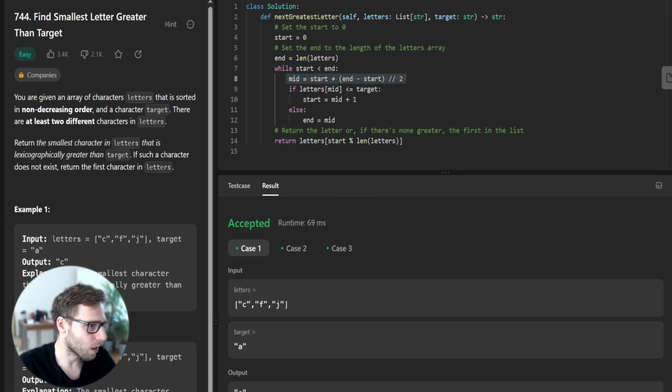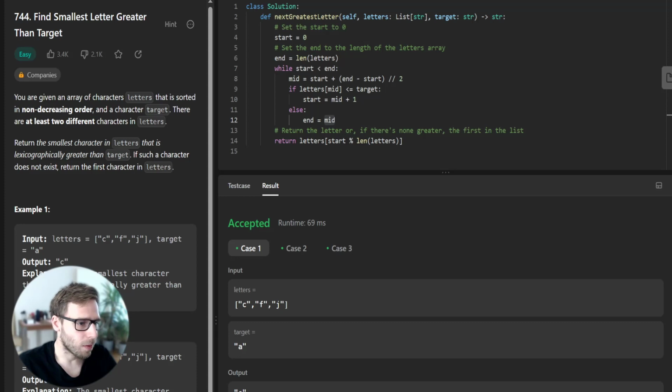So for example, if letters[mid] is less than target, we set start to mid plus 1, and otherwise end to mid, cutting the search space by half every time. At the end, when we have narrowed down to the smallest character greater than the target, we return it.